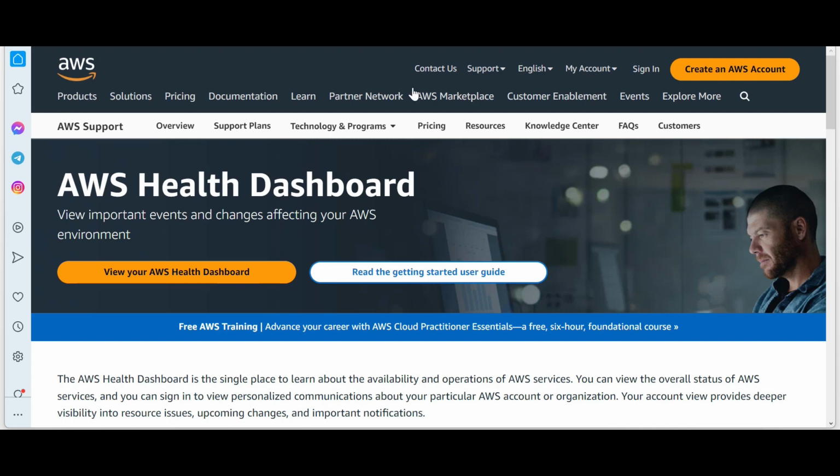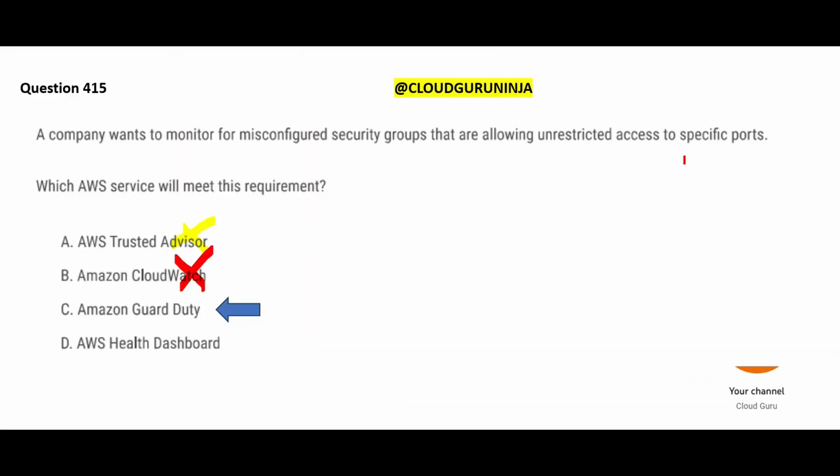And then we look at the Health Dashboard: if you have any changes to your AWS environment, it will tell you, but it will not help you with unrestricted access to ports. So this is wrong. C is our answer.